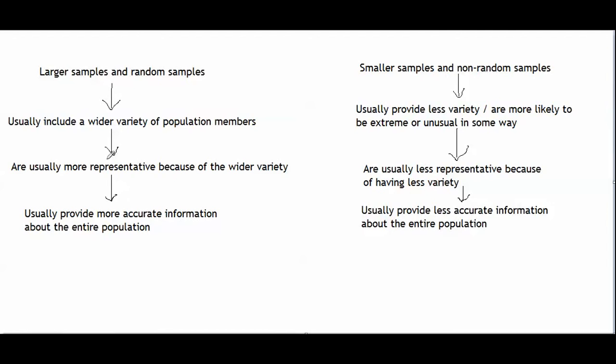So representativeness is what you really want. You want to have a representative sample to get accurate information about the entire population. But in actual research, no sample is perfectly representative. So the best you can hope for is a fairly representative sample. You want to have a good chance of getting a sample that's at least fairly representative so that you have a good chance of getting fairly accurate information about the entire population.